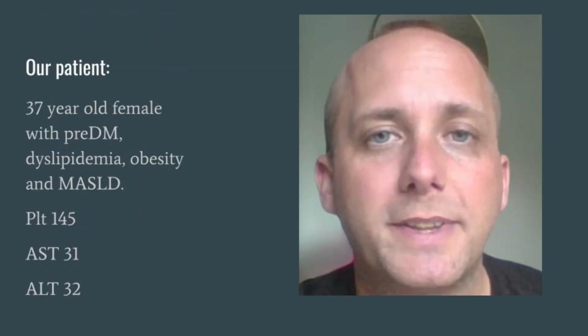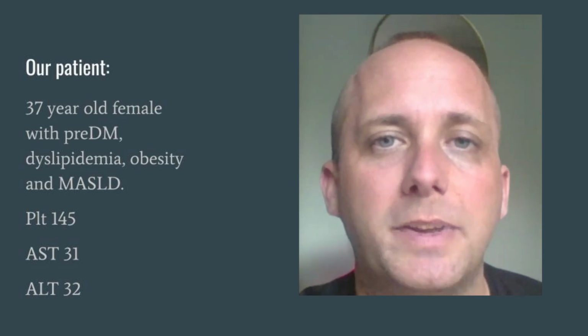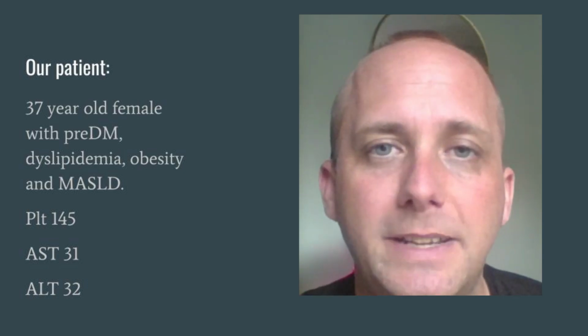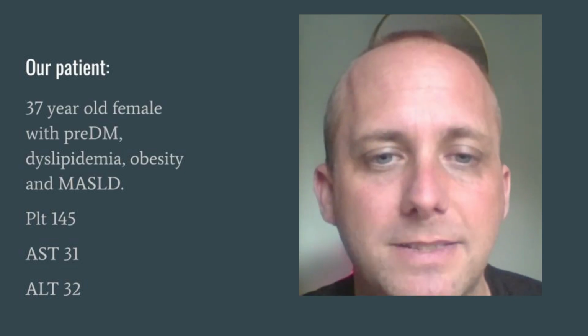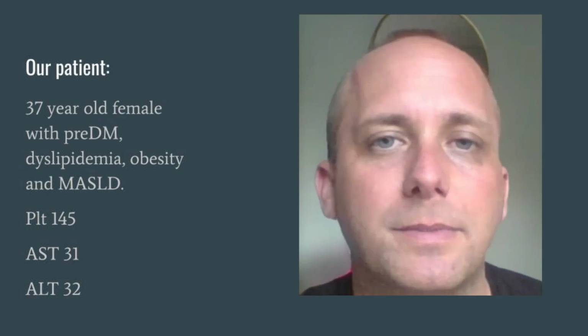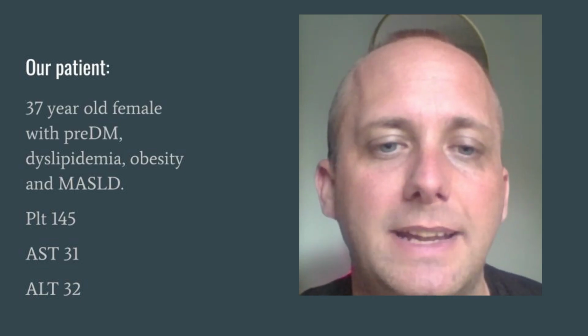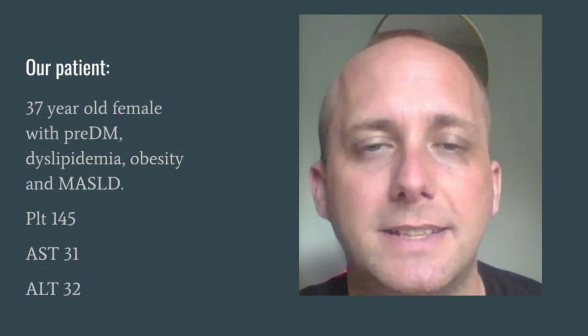As usual, we'll start with a case. 37-year-old female coming in for routine follow-up. She has a history of prediabetes, dyslipidemia, obesity, and MASLD. You have recent labs from her. Her platelets are 145, AST is 31, and her ALT is 32.